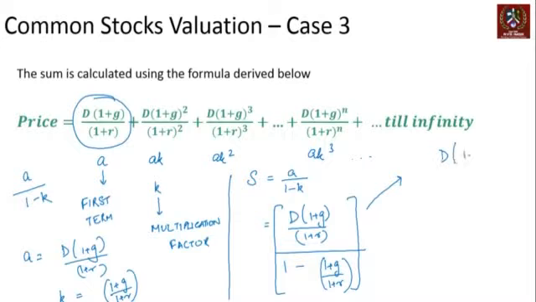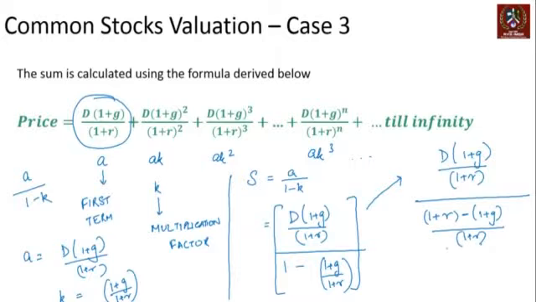Now let's take this formula further. So we open the brackets and we try and see what happens in the denominator. When we form the denominator, it becomes 1 plus R minus 1 plus G divided by 1 plus R, right? So this and this will cancel each other. And when we open the bracket, what will come is dividend into 1 plus G. Again, 1 and 1 will cancel each other, divided by R minus G.